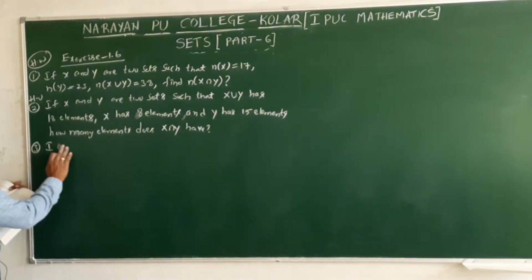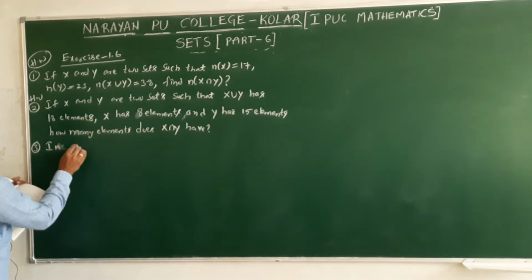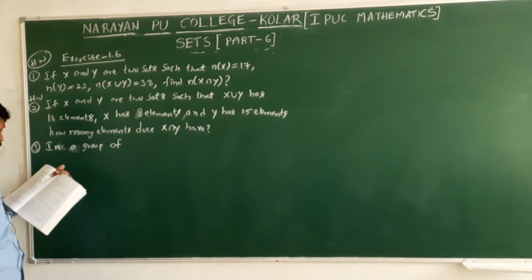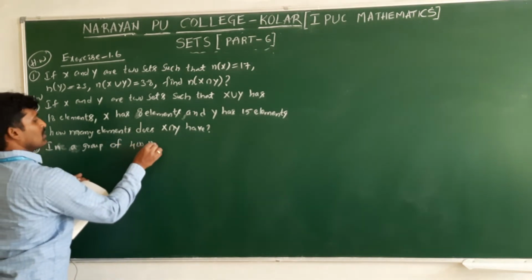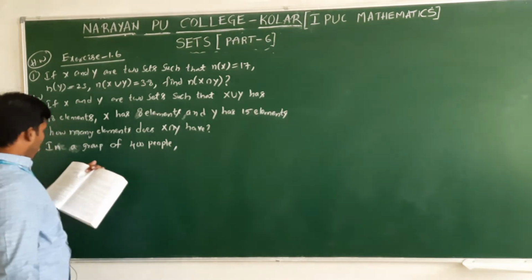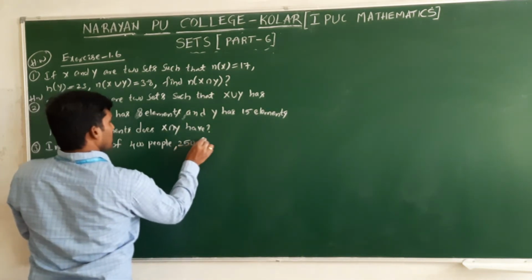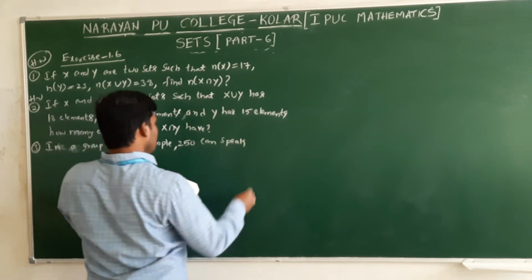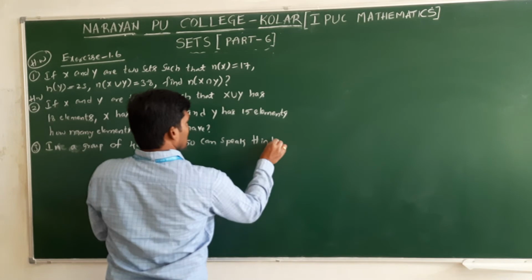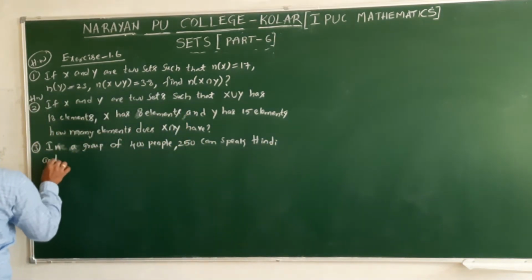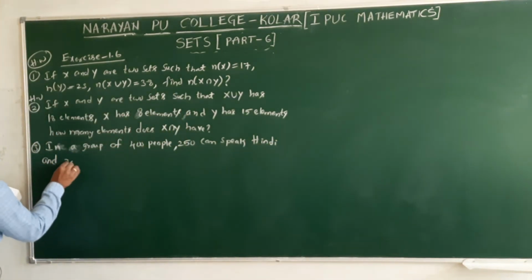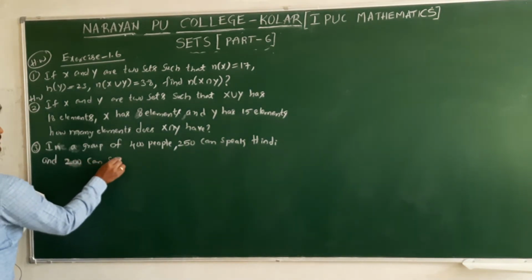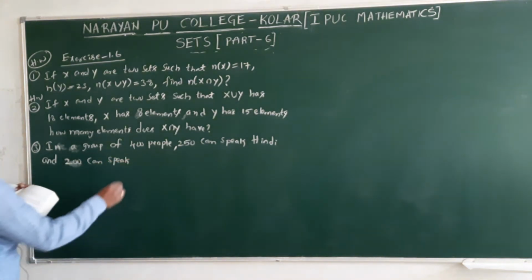Next, the third one. In a group of 400 people, 250 can speak Hindi and 200 can speak English.